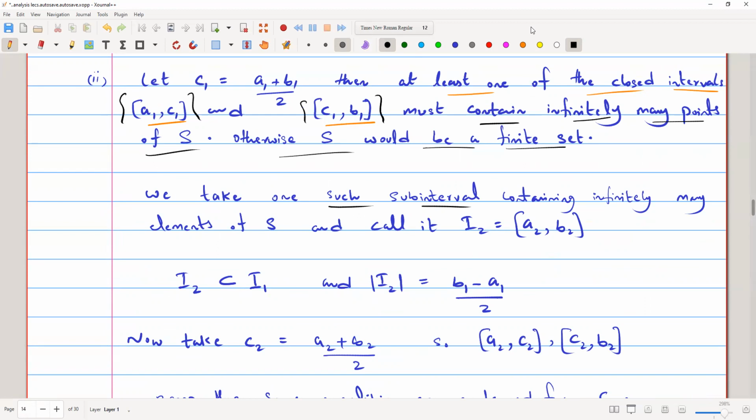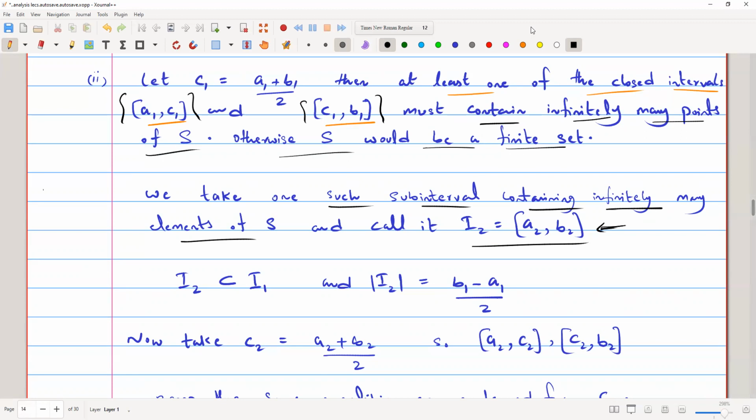Now what we do, we take one such interval containing infinitely many points, elements of S, and call it I2, that is equal to A2 comma B2. Okay, so we take one of the sets. We don't know which one of these intervals is infinite, but we assume that we take an interval that contains infinite elements. So we call it A2 B2. We name it like this, A2 B2.